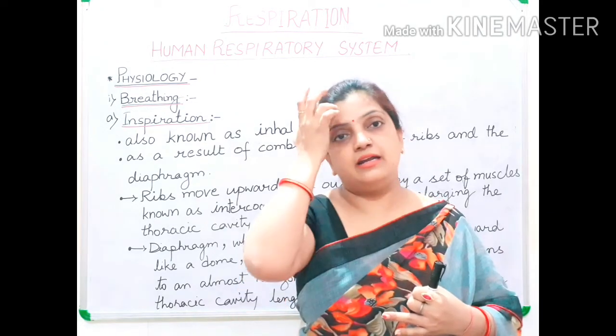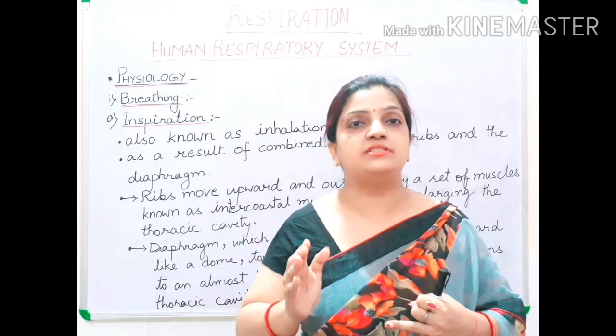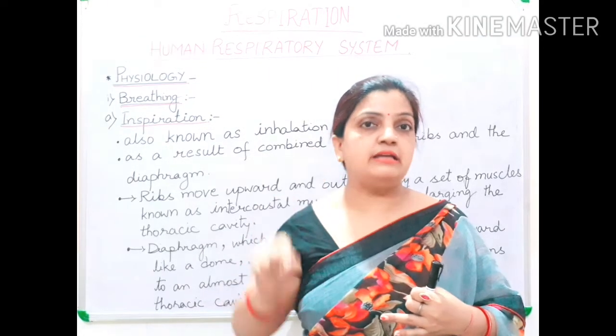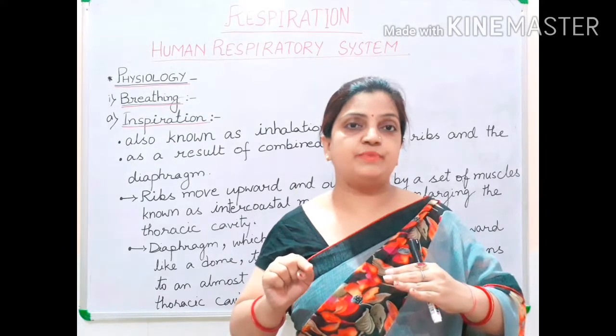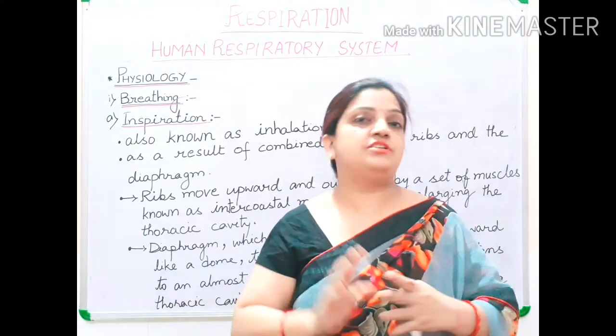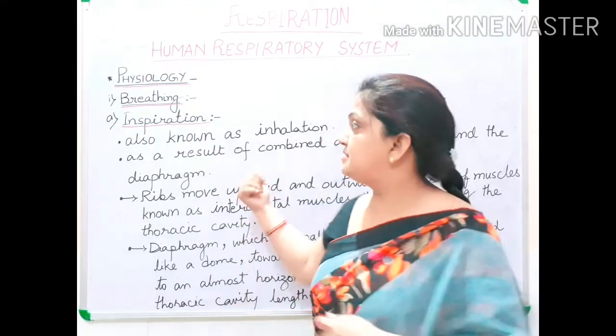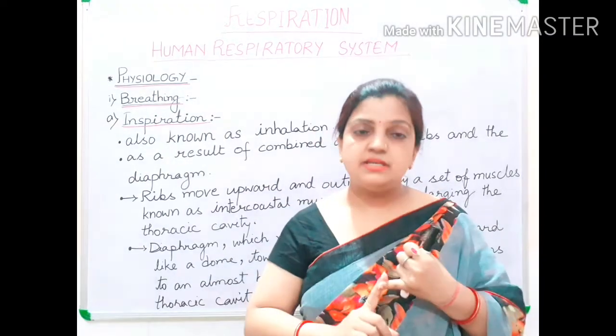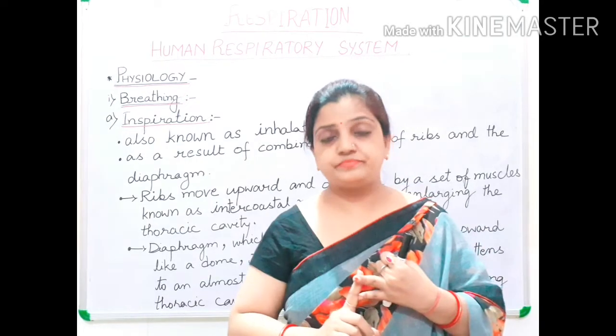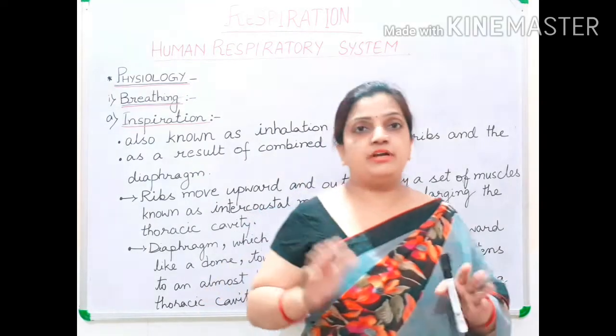In the last video on the human respiratory system, you saw in the diagram that at the bottom of the lung a dome shaped structure is present. That dome shaped structure is called the diaphragm. So this is a joint function of the ribs as well as the diaphragm.